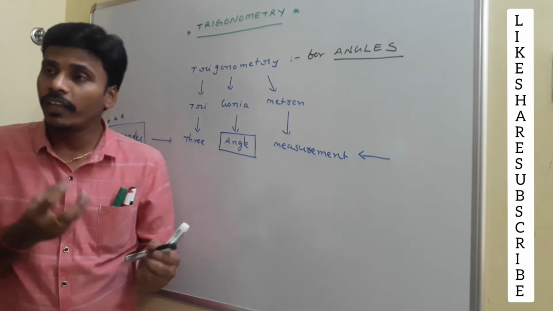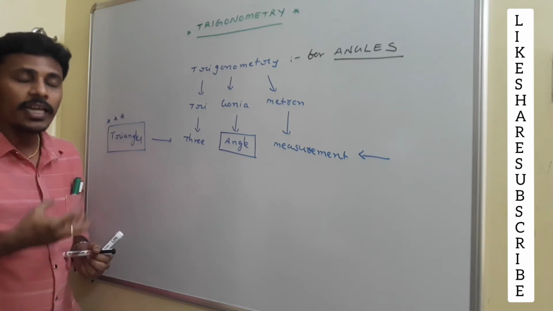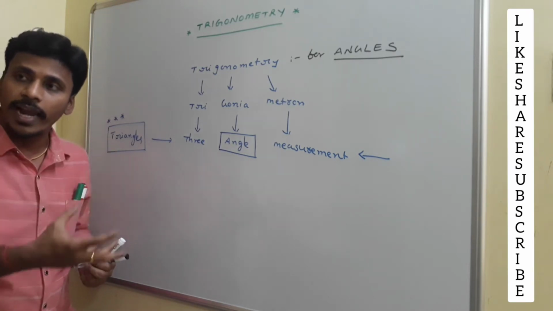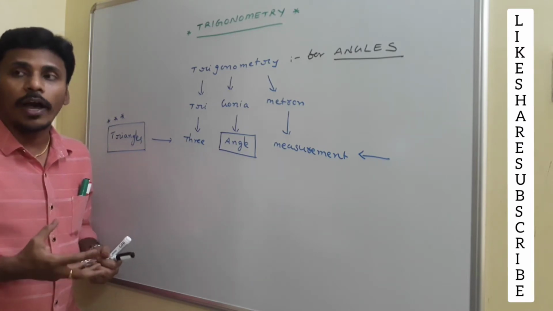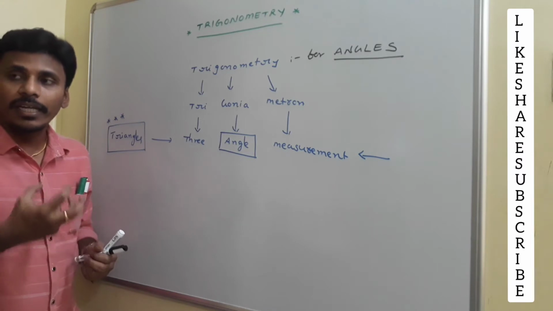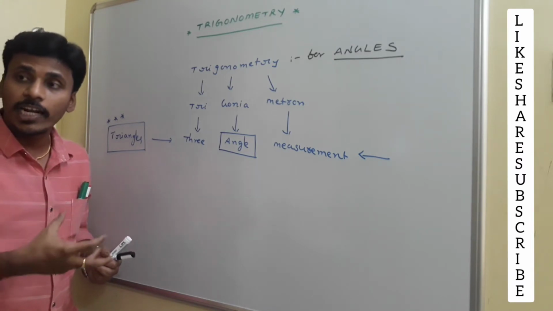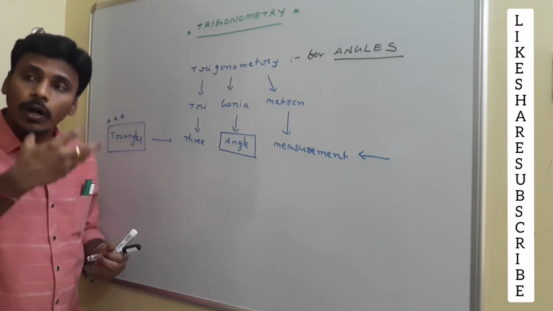If you know everything about the properties of triangles, then it is very easy to extend those properties to quadrilaterals, and then to hexagons, octagons and everything. That's why trigonometry usually deals with the properties of triangles, and then we extend all those properties further to different types of polygons.